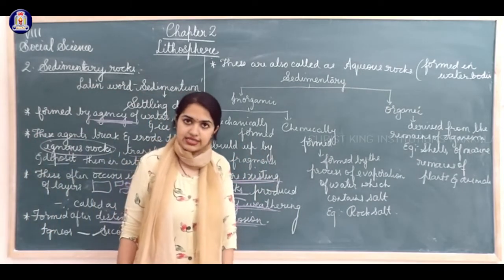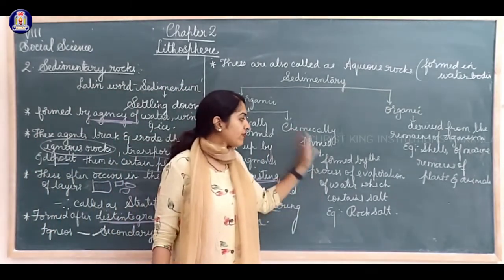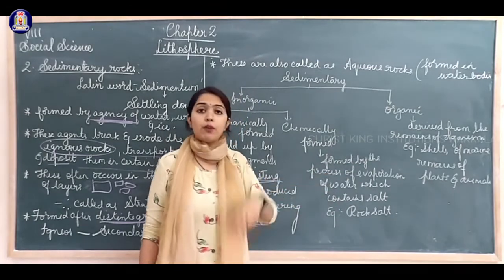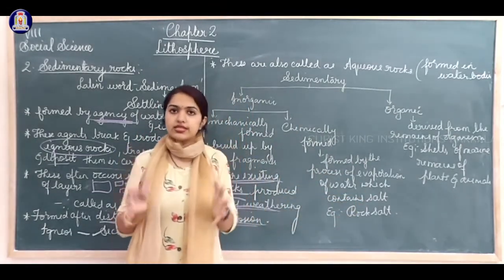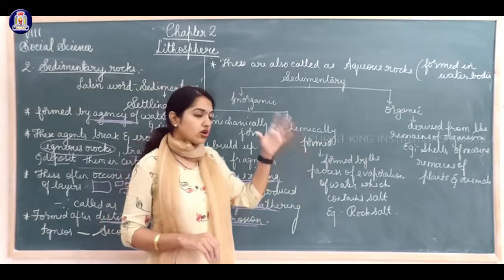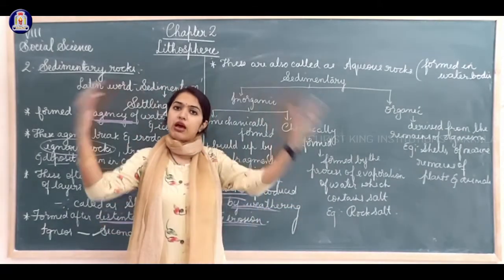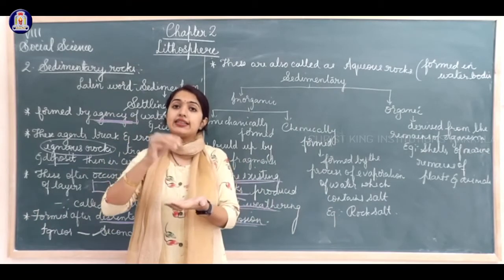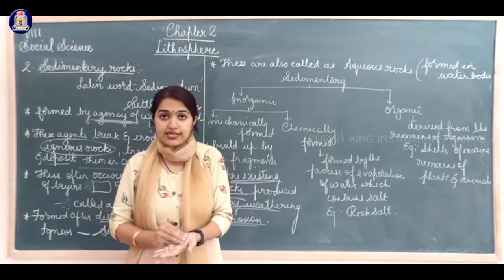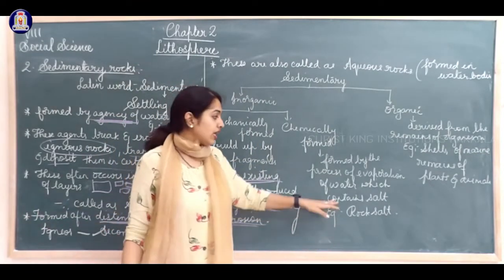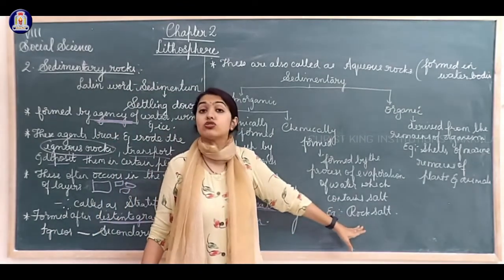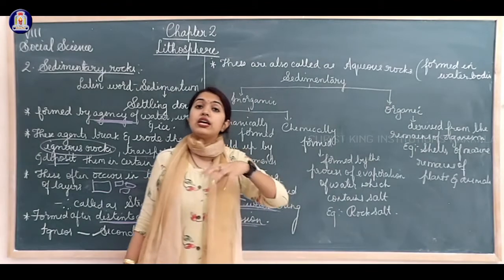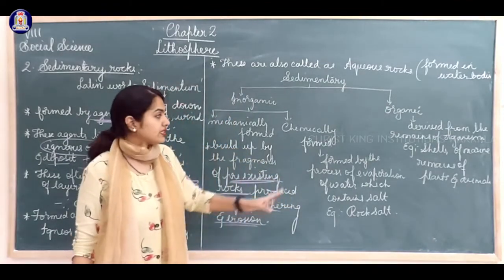Chemically formed, let's discuss now. These kind of rocks are formed by the process of evaporation of water which contains salt, in certain places where the water falls. Because of the evaporation, if salt is present in that kind of water, after evaporation it crystallizes, for example rock salt, because it is chemically formed. Hope this is clear to you.